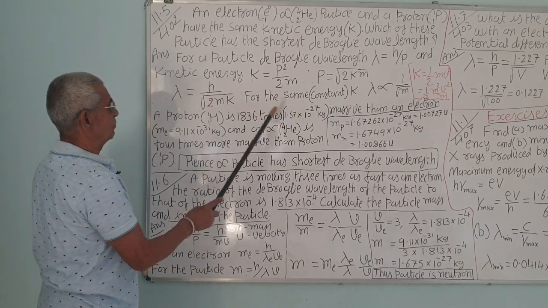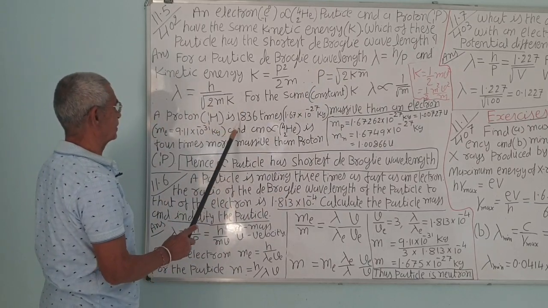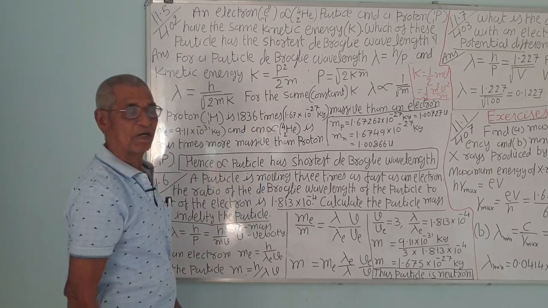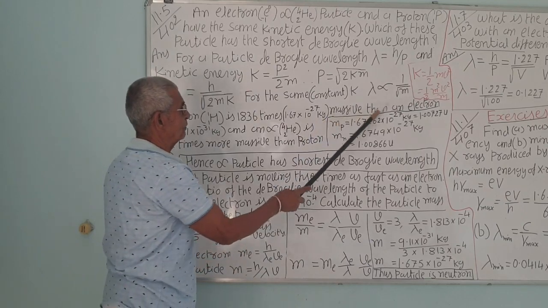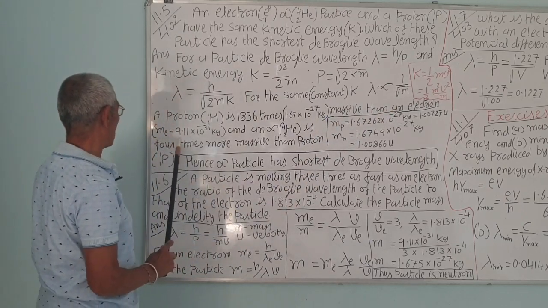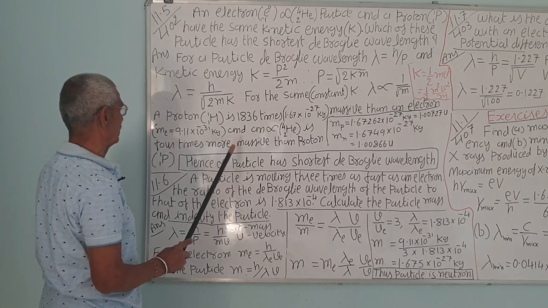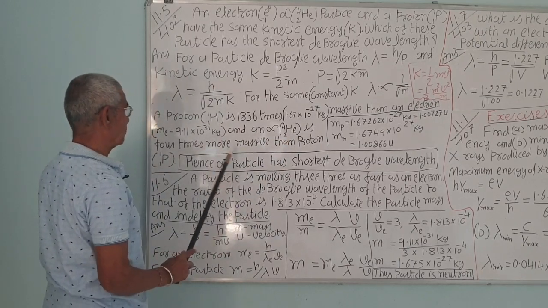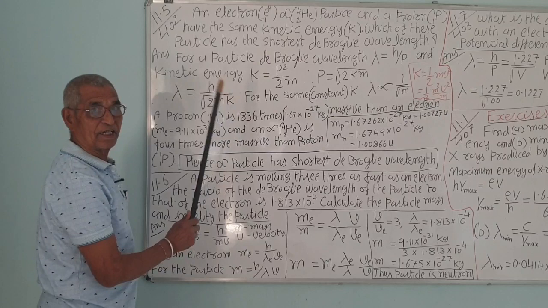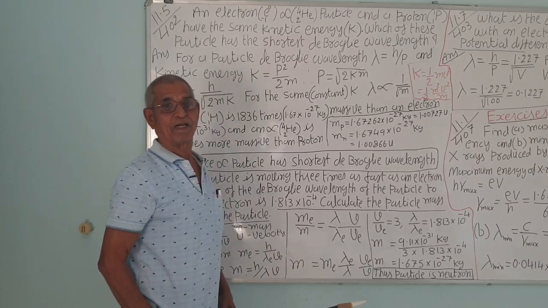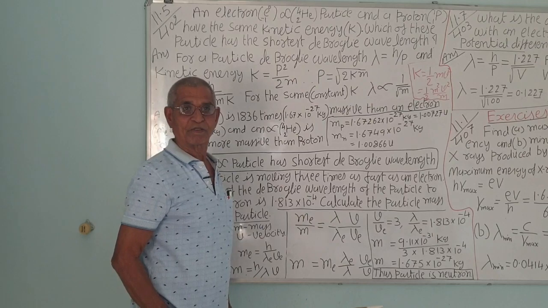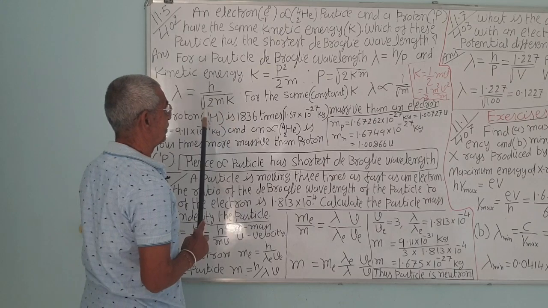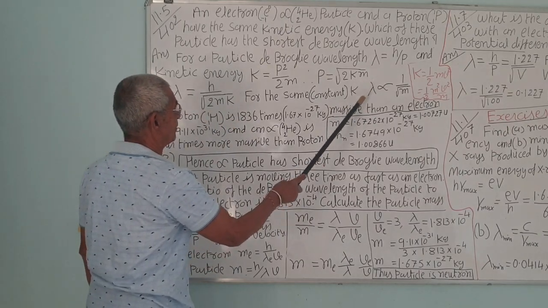Let us calculate. A proton, H 1 1, is 1836 times heavier. Mass of the proton is 1.67 into 10 raised to minus 27 kg. It is more massive than an electron. Electron mass is 9.11 into 10 raised to minus 31 kg. And the alpha particle is 4 times more massive than even the proton. Proton is 1836 times that of electron, and alpha particle is 4 times more massive than the proton. So electron is the lightest one. So maximum wavelength will be of electron and minimum will be of alpha particle.